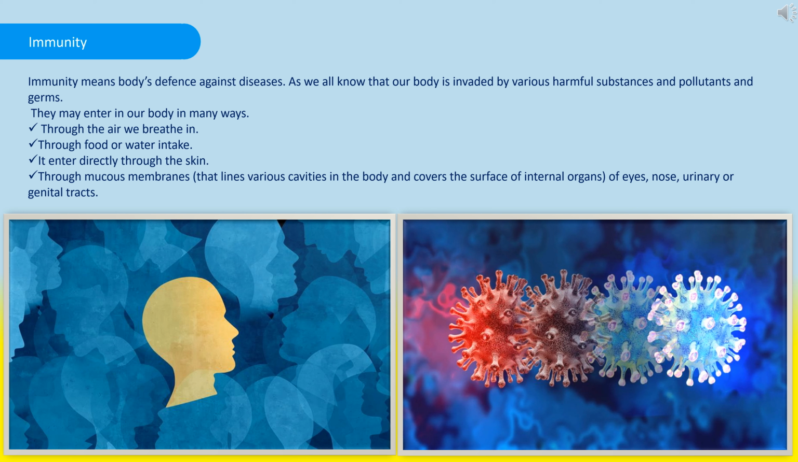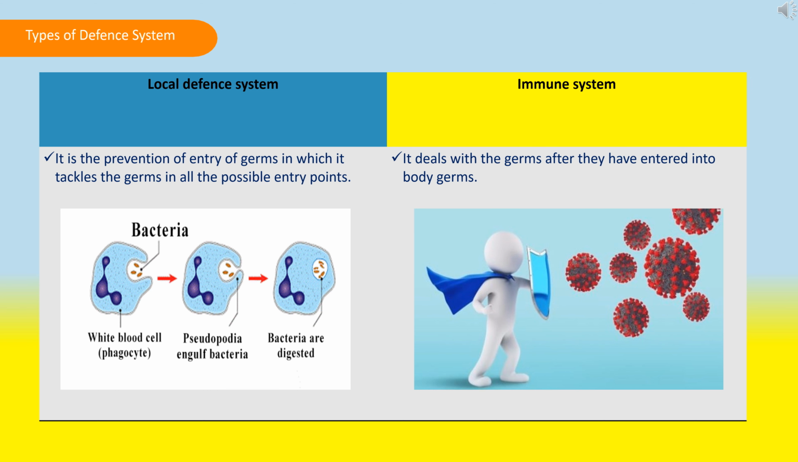As we all know, our body is invaded by various harmful substances, pollutants and germs. They may enter our body in many ways: through the air we breathe in, through food or water intake, directly through the skin, or through mucous membranes that line various cavities in the body and cover the surface of internal organs of eyes, nose, urinary or genital tracts. As you all know, immunity means body's defense against diseases.